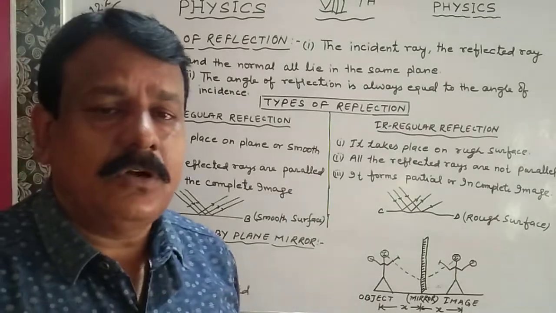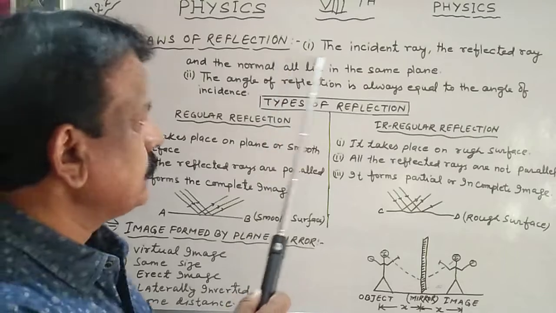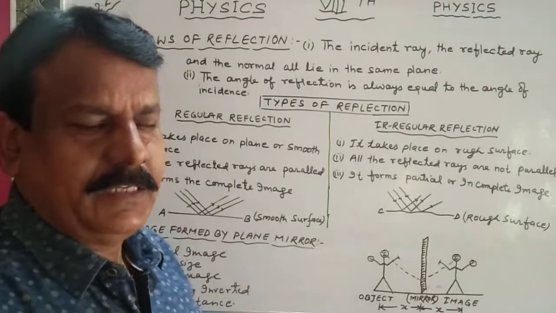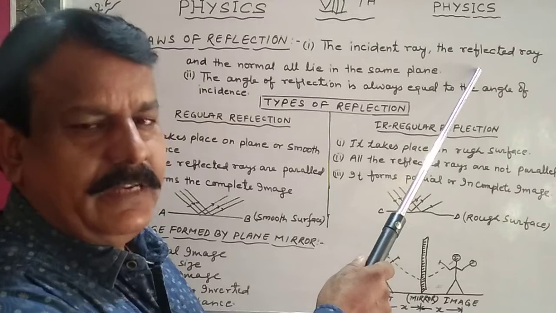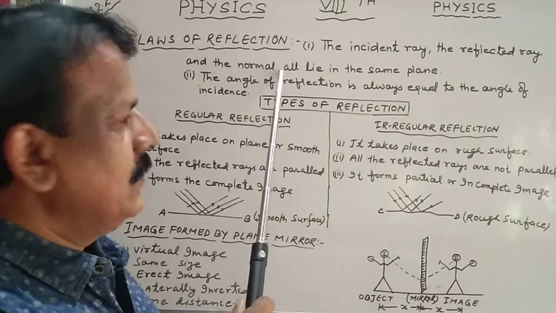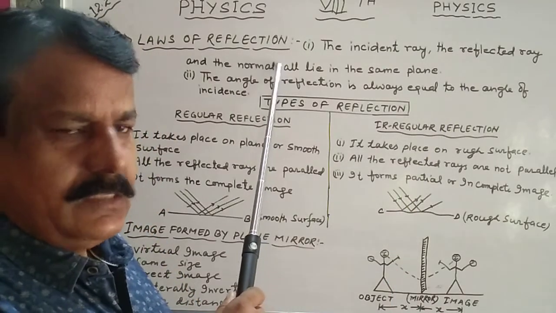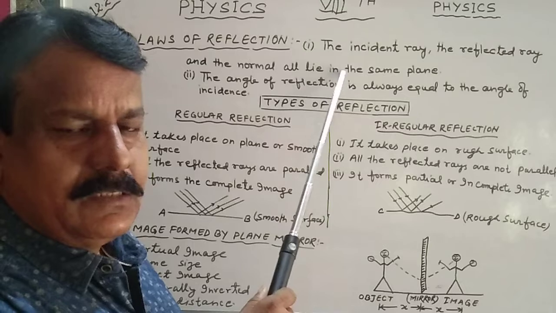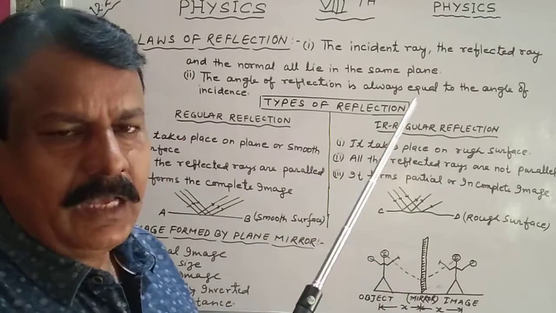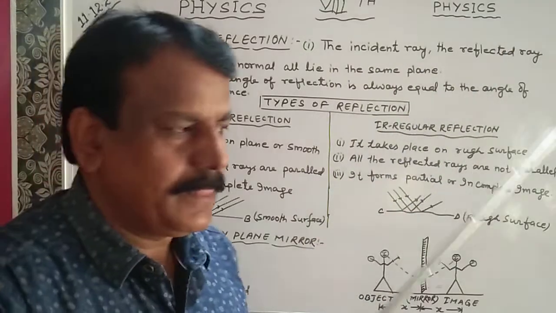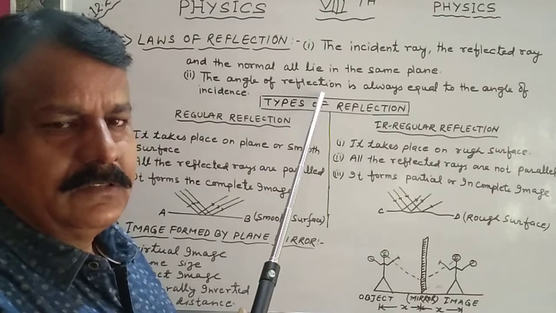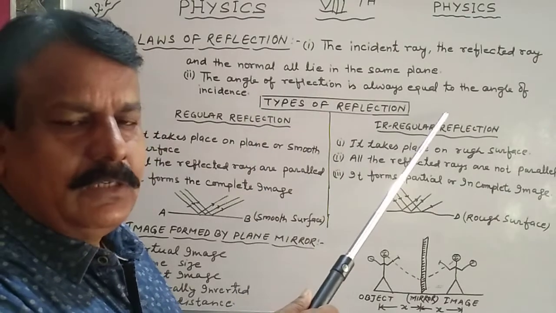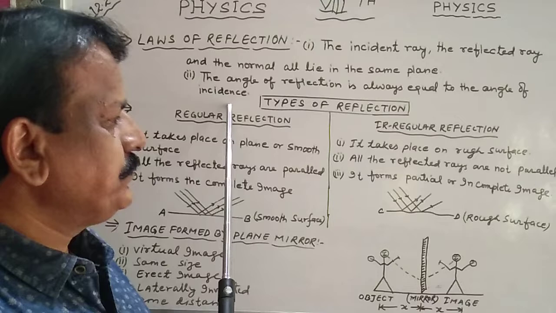Today we will discuss the laws of reflection. There are two laws of reflection. Number one, the incident ray, the reflected ray and the normal at the point of incidence all lie in the same plane. Second law, the angle of reflection is always equal to the angle of incidence.